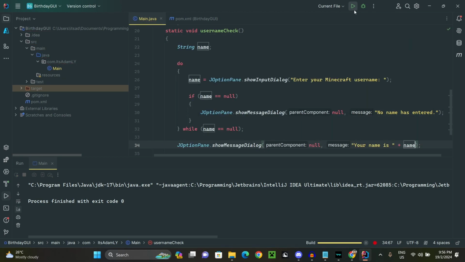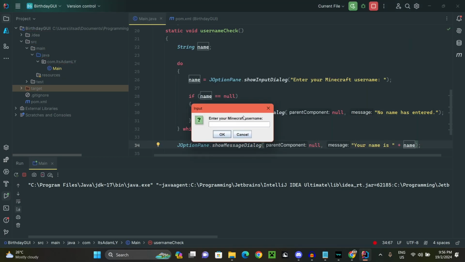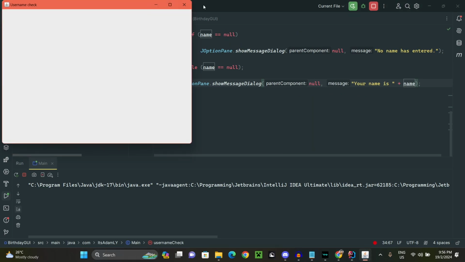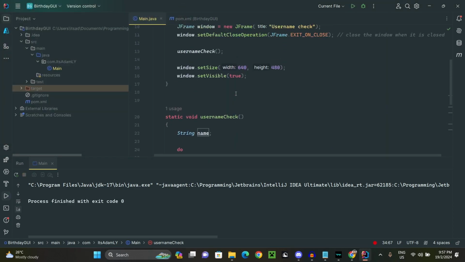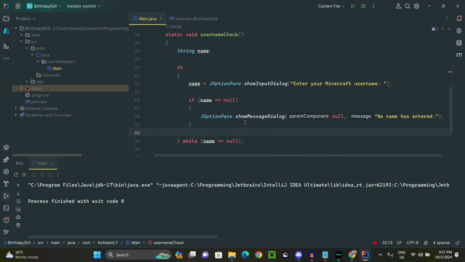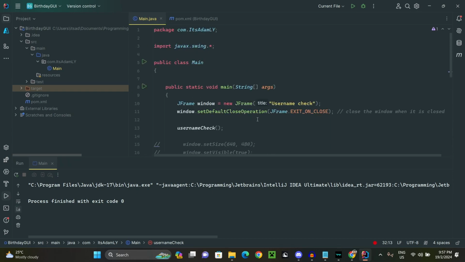So if we do this, enter Minecraft username. Okay, if we do this, obviously we cannot exit unless we enter name A. Your name is A. Okay. Oh, okay. So now that happens. Right, that's interesting. Now, how do we make it so that we can exit on close?